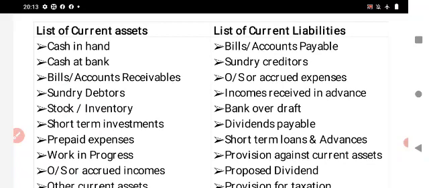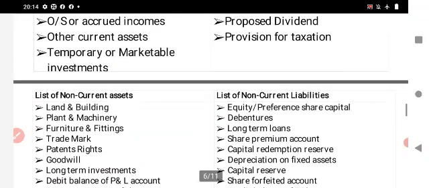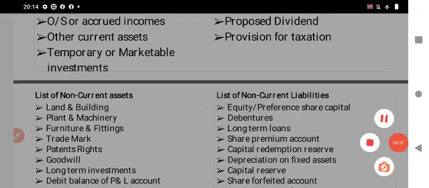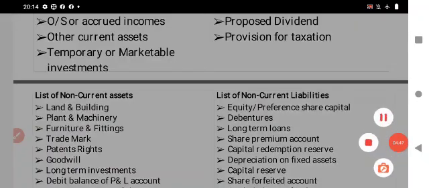One is current assets and non-current assets, and the other is current liabilities and non-current liabilities.